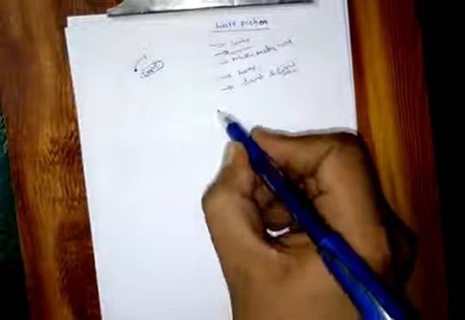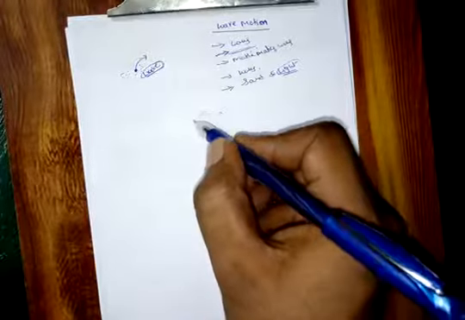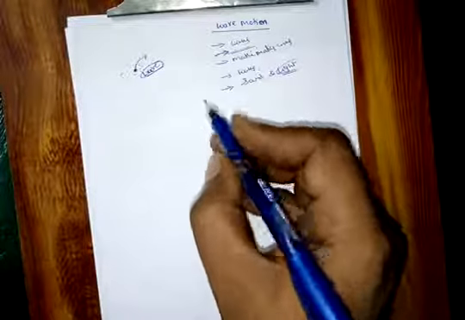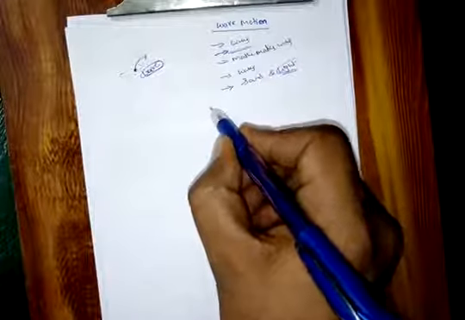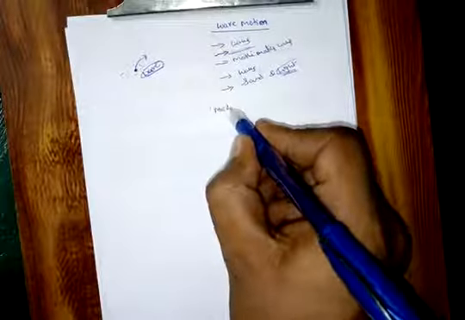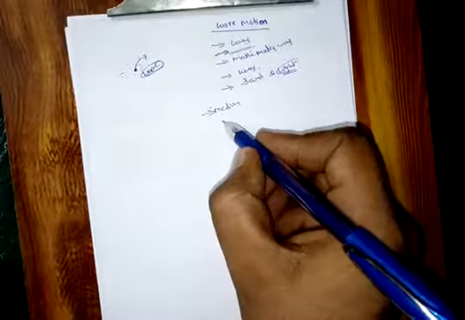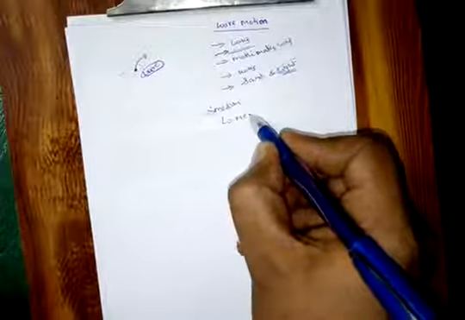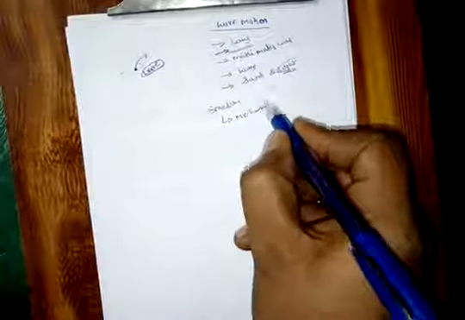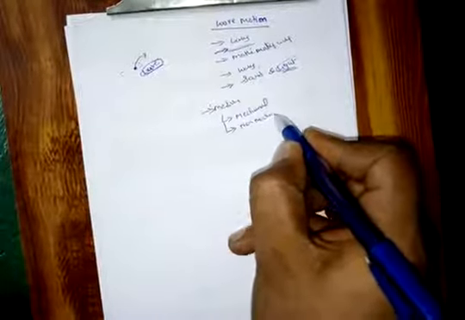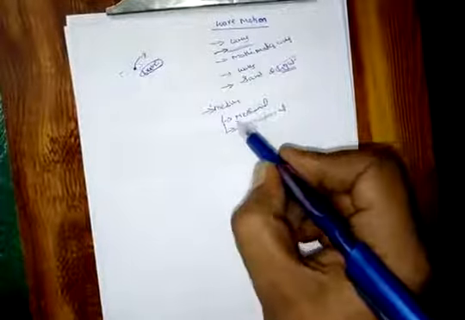So we have different types of waves. We have so many classifications. The first classification is depending on the medium. Depending on the medium, the waves are divided into two types. One is mechanical waves and the other is non-mechanical waves. Okay, so mechanical waves.